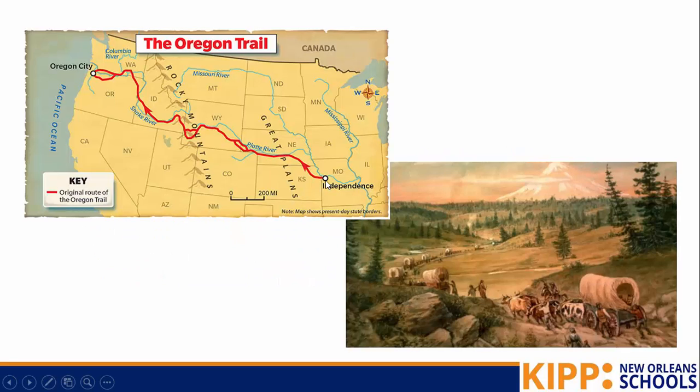Here we see this is that Oregon Trail, so people would leave from the east and they would head west. The Oregon Trail was created by cutting out a path in the forests, so it was kind of a man-made road that people would follow in order to move west. It was very dangerous, but people were willing to risk it in order to have a chance at a better life.